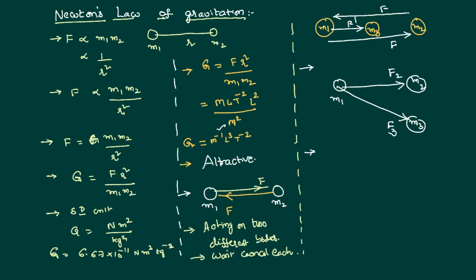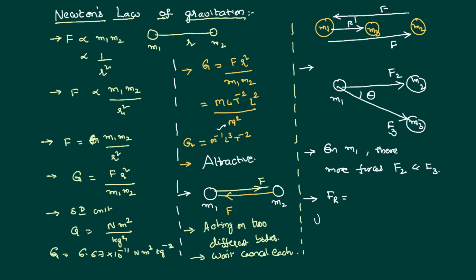But what is the resultant that is going to happen now? On m1, there are more forces. Earlier there was only F2, but now F2 and F3. As there are two forces, we can find the resultant force using the vector law of addition called the parallelogram law.